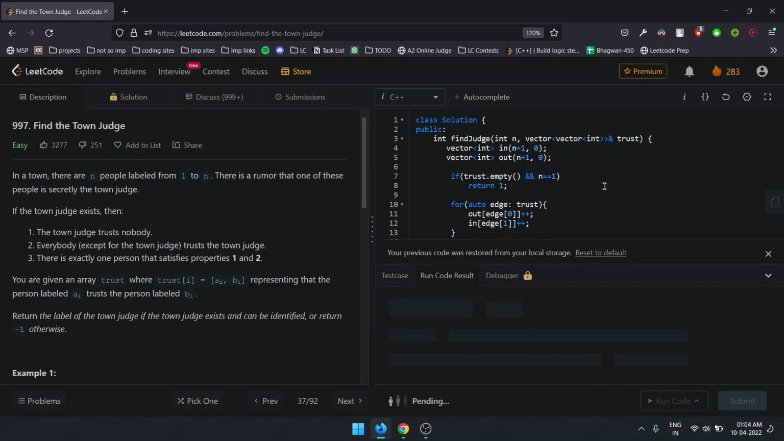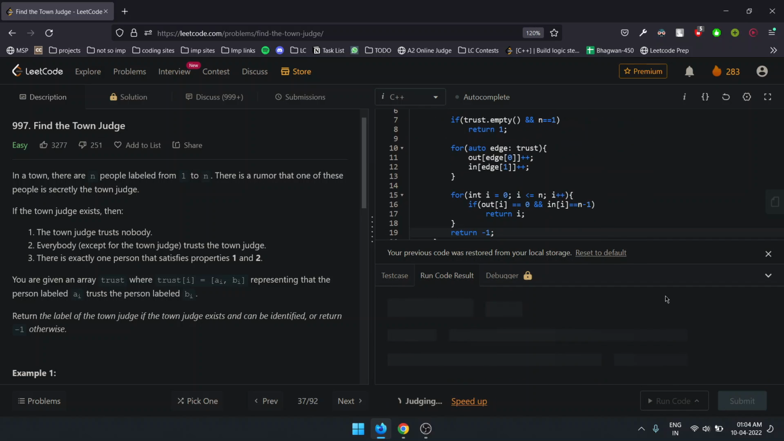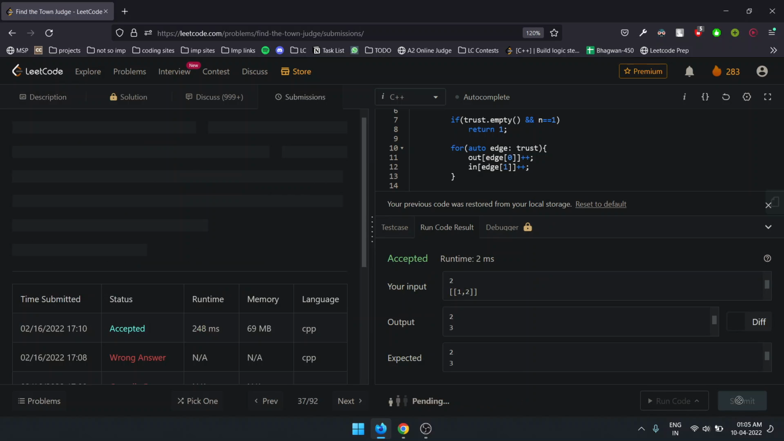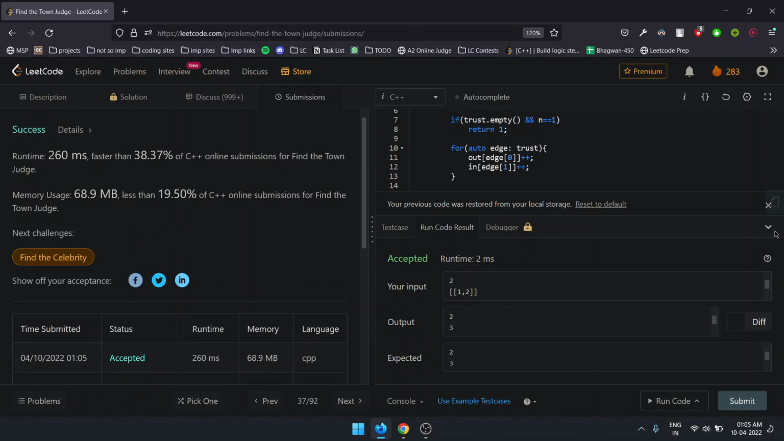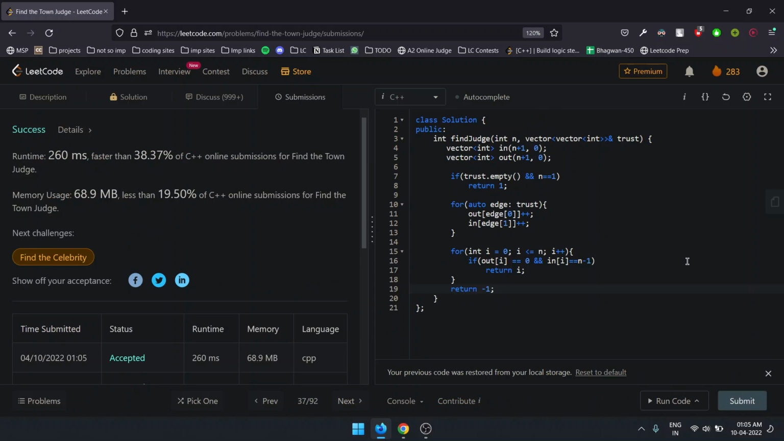Now let's check this code. So yeah, it is accepted, and this is the approach for the question.